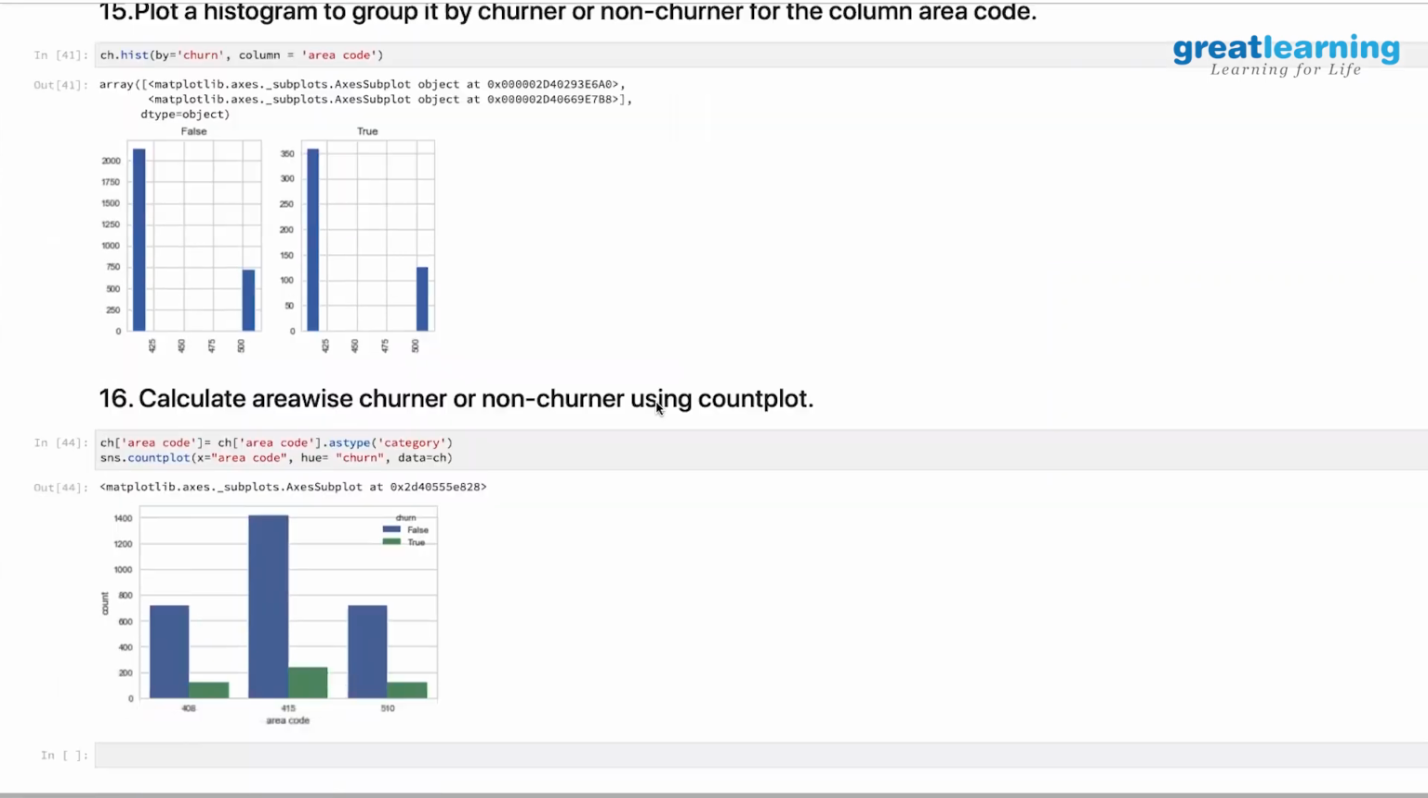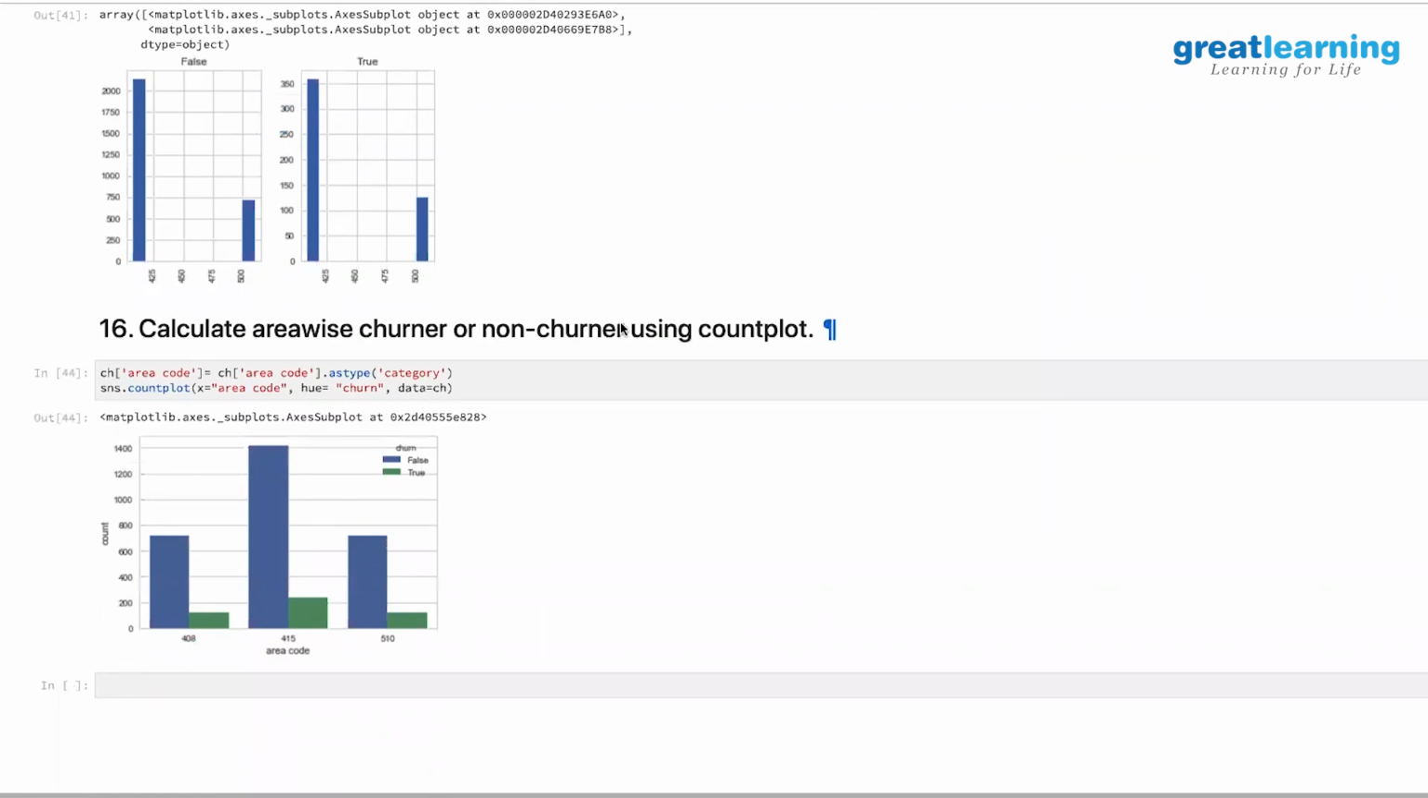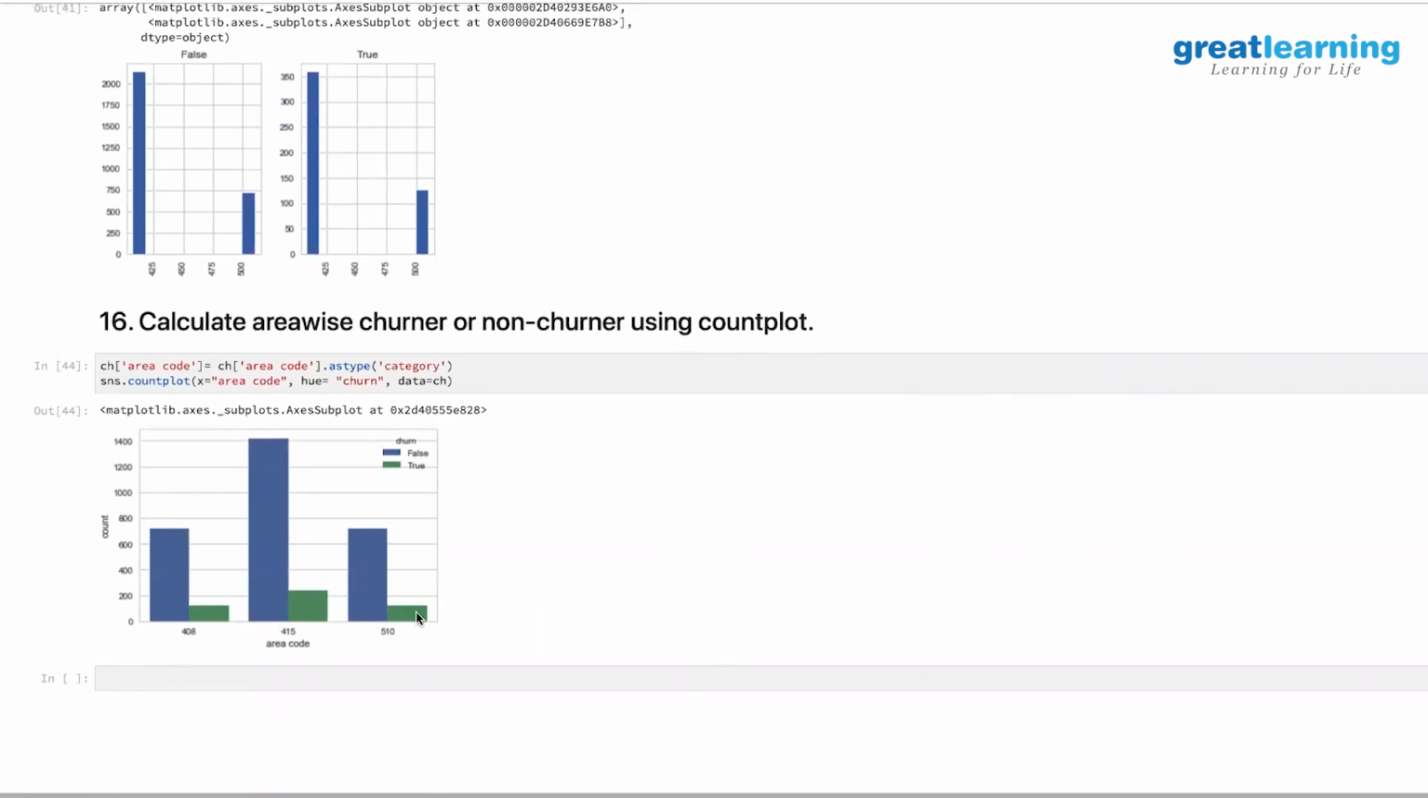So there's not much of a difference you are calculating. Then area wise churner. So you have 3 areas. For each of the areas, you are calculating who are the people who have churned versus who have not churned. If you see which area is representing maximum churn ratio, can you visually tell me with this graph? Yeah, area code 4 and 5, right?